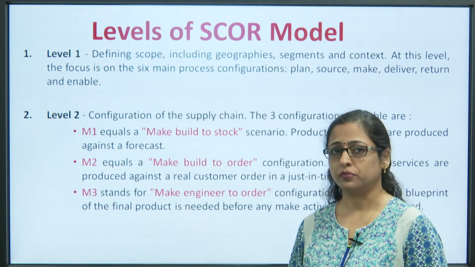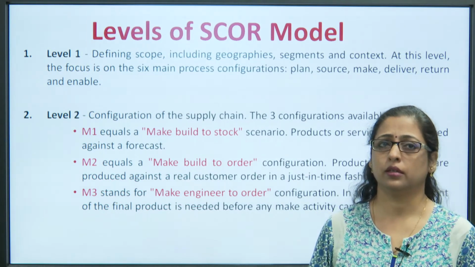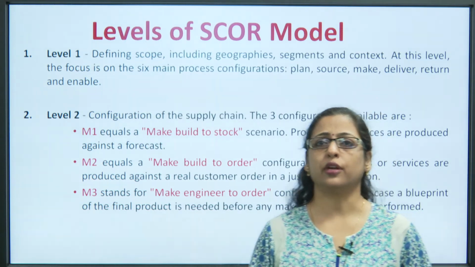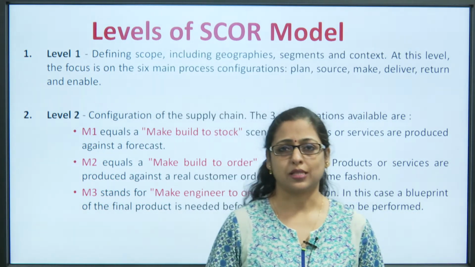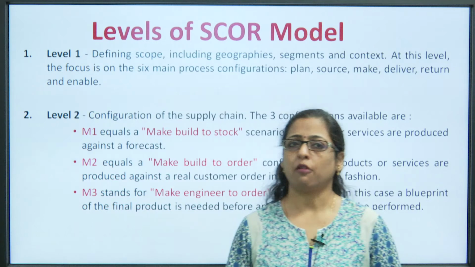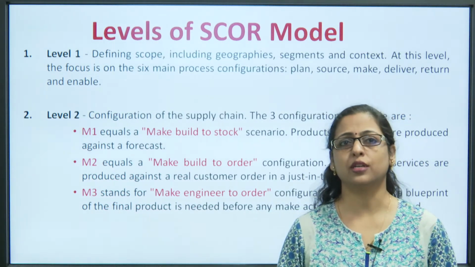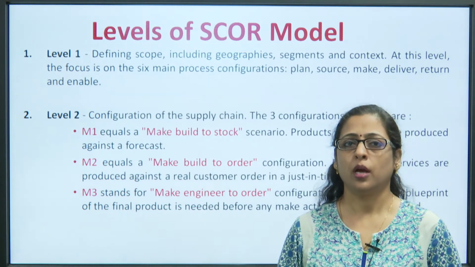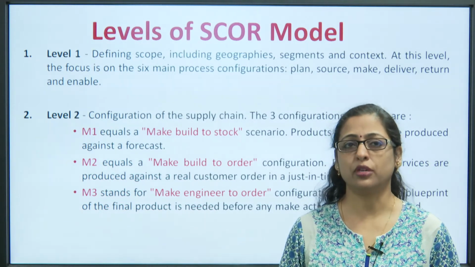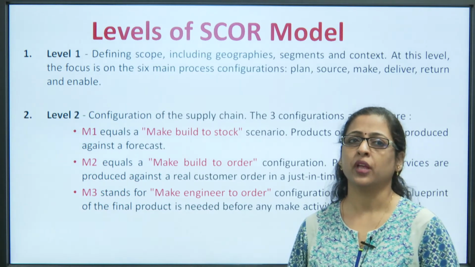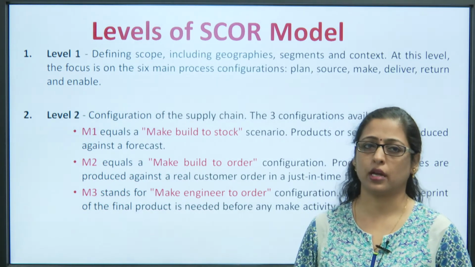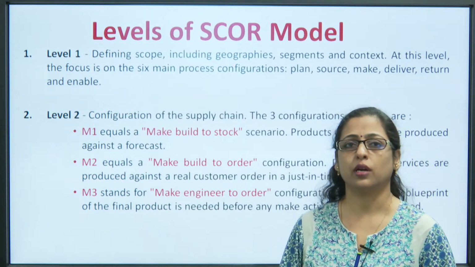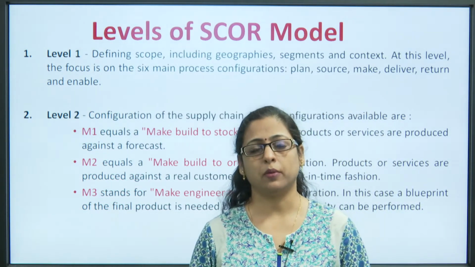Under level 2, the supply chain is divided into various configurations, and the 3 configurations available as per the SCOR model are M1, M2 and M3. M1 talks about make build to stock scenario, M2 talks about make build to order scenario, and M3 stands for make engineer to order. Now, we need to understand what this actually means.